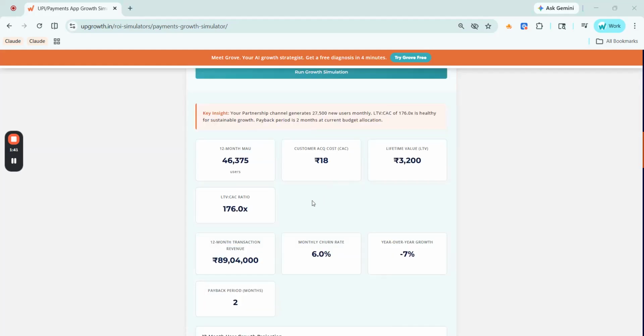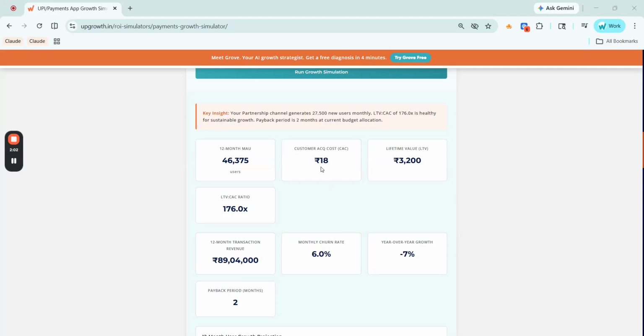So here is what the output shows. First is the key insight at the top, telling you the story immediately. Your partnership channel is generating 27,500 new users every month. Your LTV to CAC ratio of 176x is healthy for sustainable growth, and your payback is just 2 months. Now let us go through each output.